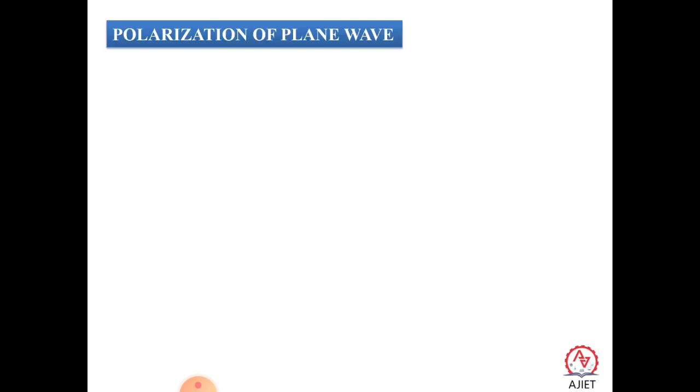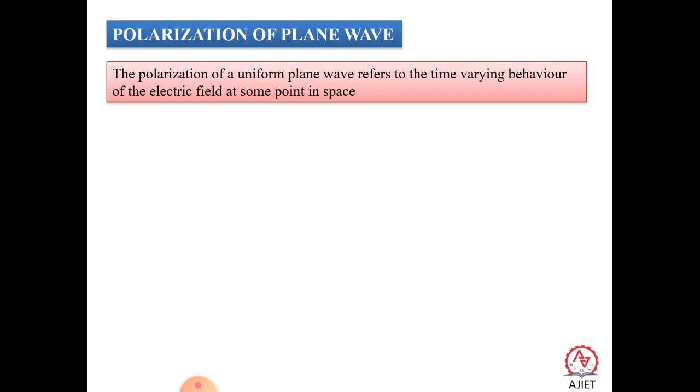So next one, polarization of plane waves. So what is meant by polarization? Polarization was first set up by the scientists Thomas Young, Augustin Fresnel, and also Francois Arago.